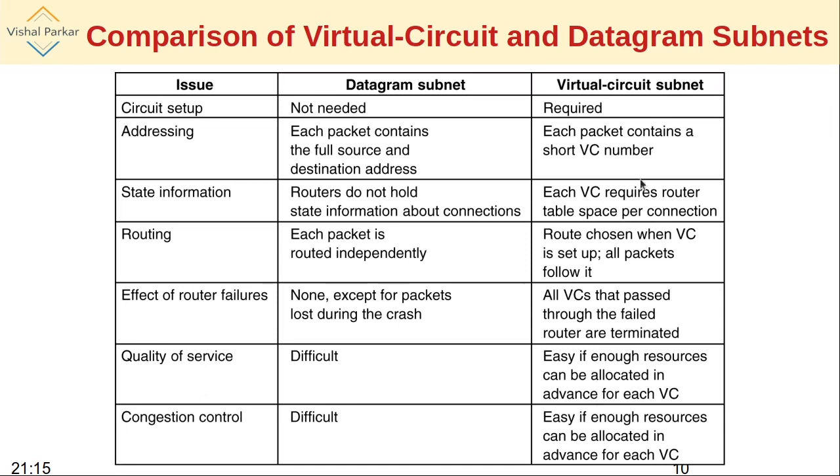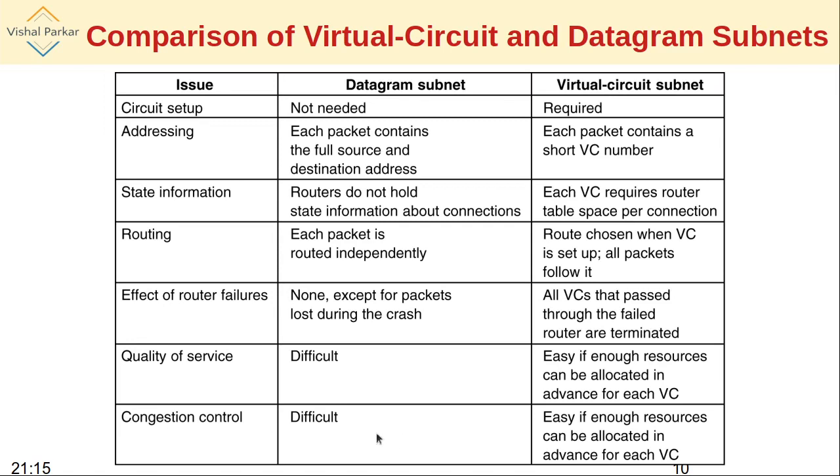But in the case of VC, there is an initial overhead of establishing that virtual circuit, but once established, we know the complete path, we know the routers that will be there on that path, their properties, their load, etc. And that's why we can estimate in advance what could be the load, what could be the technology that we have to pass through, how many routers we have to pass through, what is the path, and what is the distance, and based on that we can at least guarantee some quality of the transmission.